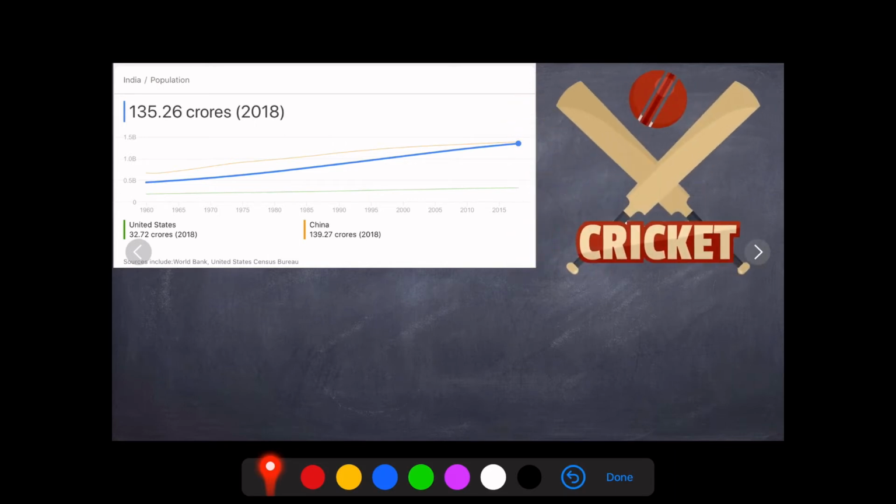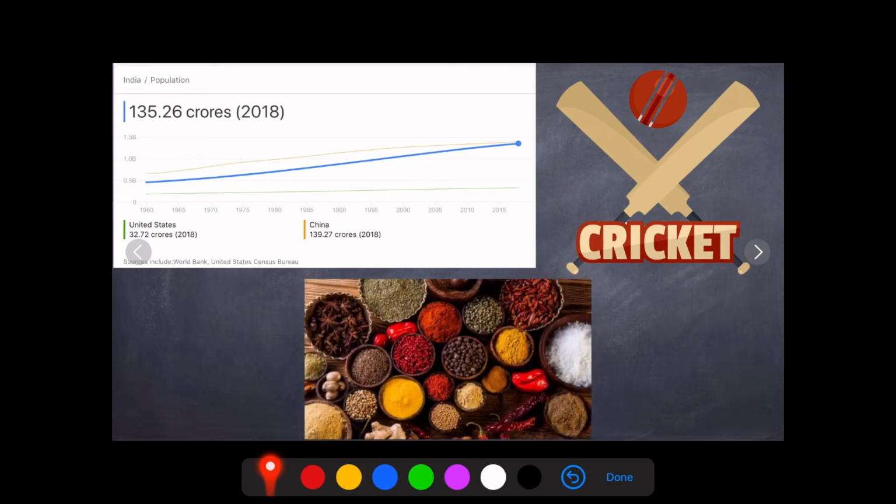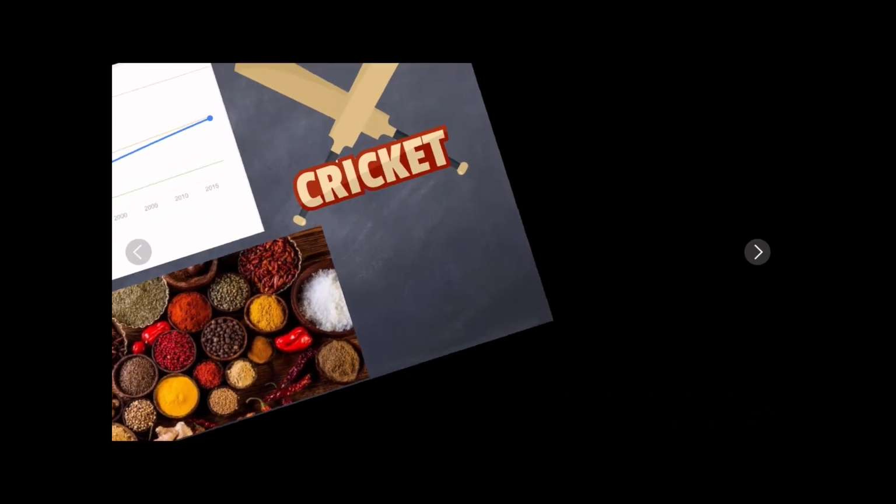Now cricket is the very famous, popular sport here. Now keep this in mind that cricket is not the national sport of India, as cricket is the most popular and famous sport, but the national sport is hockey. Okay, now spices. India is famous for spices. Okay, let us move ahead.